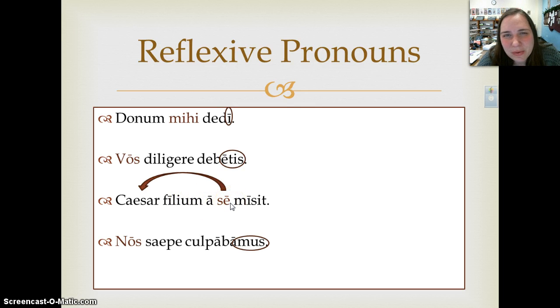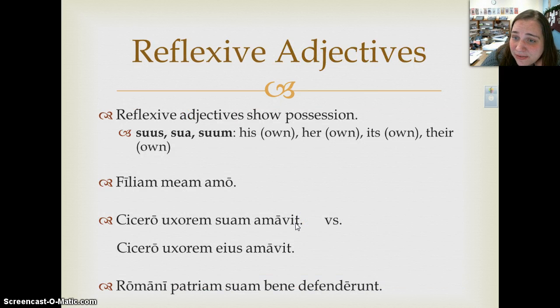Sounds a little bit awkward. We would probably say away from him in English. English just tends to be a bit more vague with our use of the pronouns, whereas the Romans were not. Latin is very specific in their pronoun use. And then our last example, culpabamus. So again, if we want to refer back to it, we were often blaming nos, ourselves, referring back to that first person plural subject.